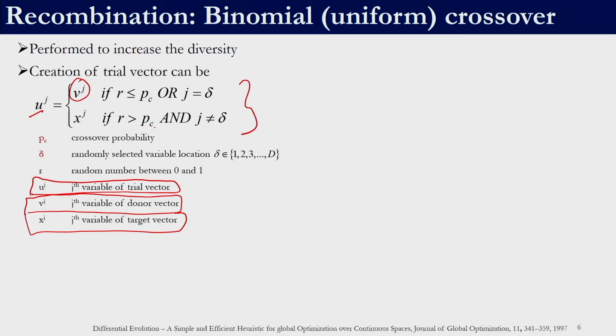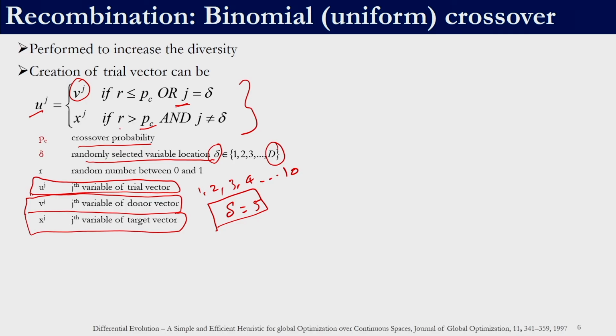So, we have this user defined parameter known as crossover probability PC. In addition to crossover probability, we will have to randomly select a variable within the number of decision variables. So, if capital D denotes the total number of decision variables, we will have to select an integer between 1 and D. Let us say we have 10 variables, 1, 2, 3, 4 and so on up to 10, then delta is to be generated randomly for every solution. Let us say delta is 5, right. So, this j will run from 1 to 10 and delta is a randomly generated integer for every solution that is undergoing this crossover operator, right.